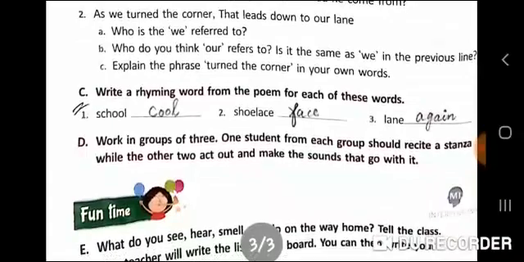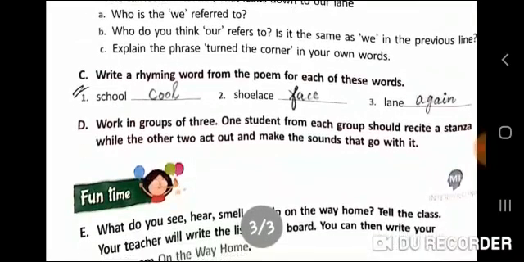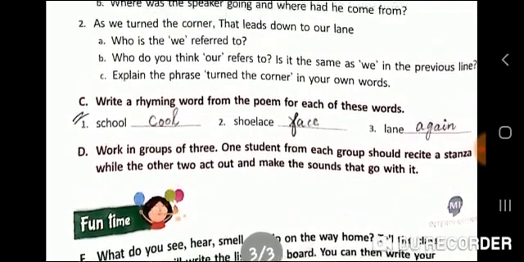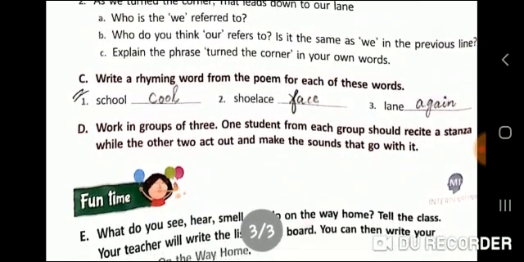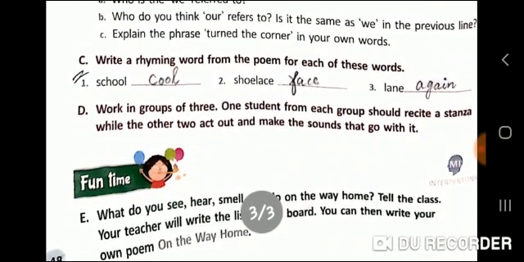Write a rhyming word from the poem for each of these. School and cool is the rhyming pair from the first stanza. Shoelace, and the rhyming word from the poem that rhymes with shoelace is face, and from lane, from the third stanza, is again. So these are the 6 rhyming words from the poem itself.